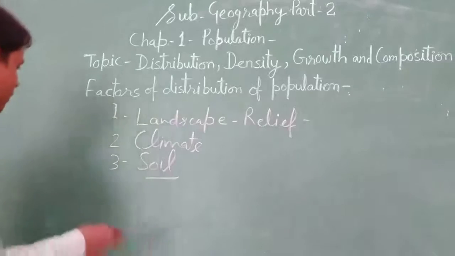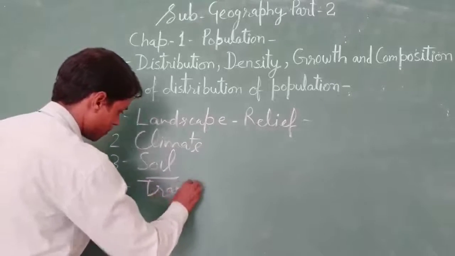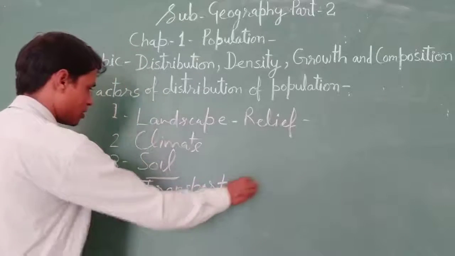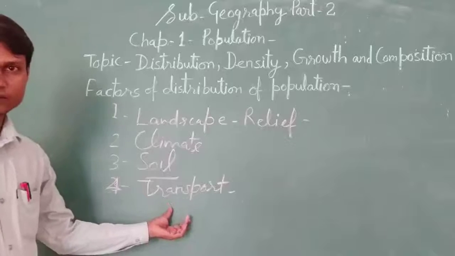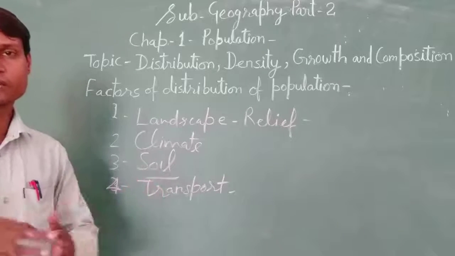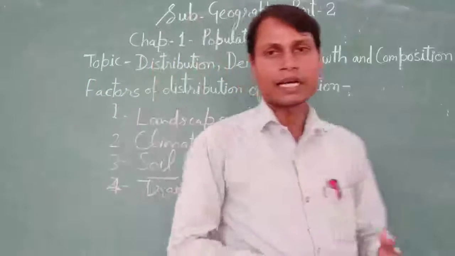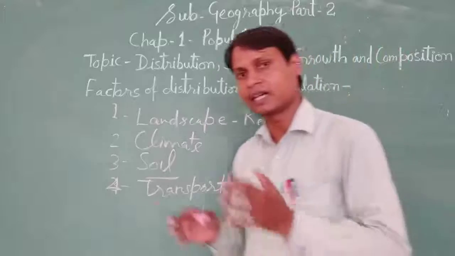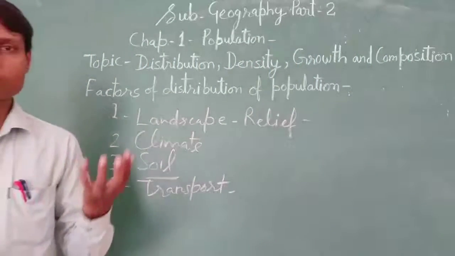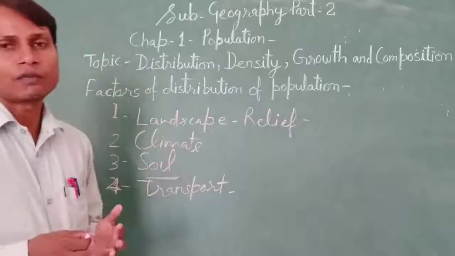Next very important factor, that is transport. Number 4, transport. So transport is a very important factor. If the transport facility is available in the locality, then we can move from one place to another, and also we can engage in transportation activities along with the activities belonging to trade, import and export also. We can grow any kind of crops.